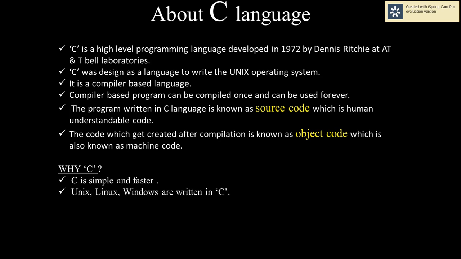Next, Unix, Linux and Windows are written in C. That means most of the operating systems are developed in C. Next, gaming frameworks are written in C. In our daily life we play games, so we should know that most of the gaming frameworks are written in the C programming language, and graphics are also developed using C.